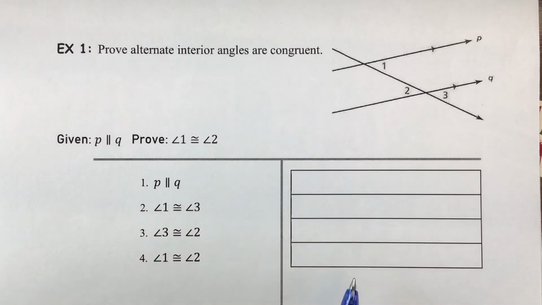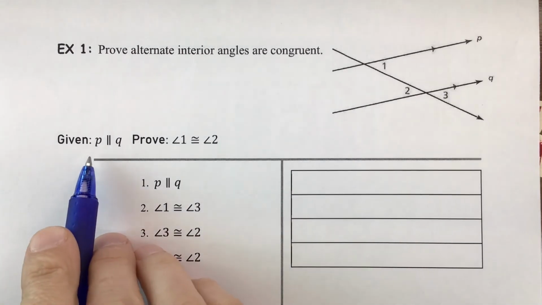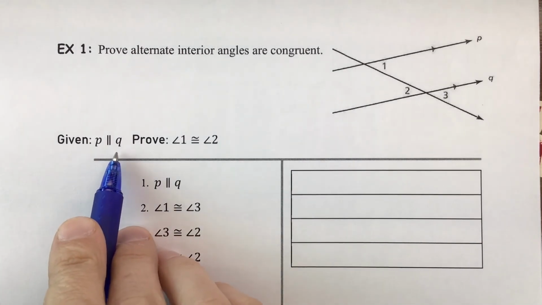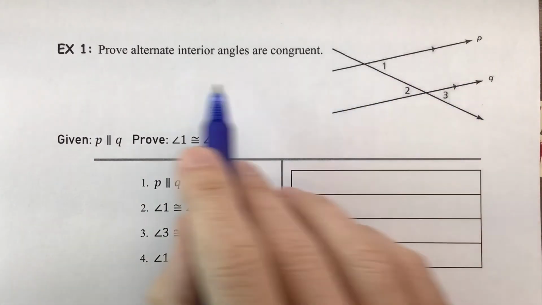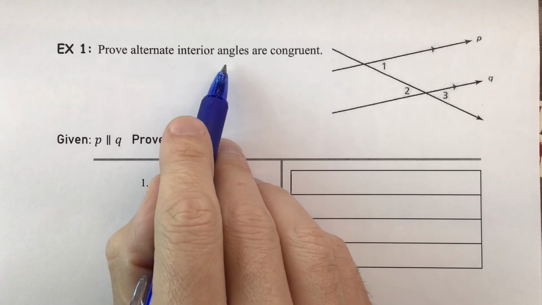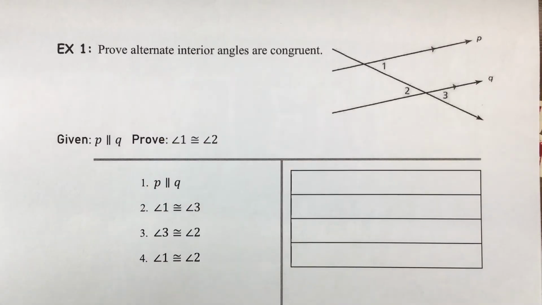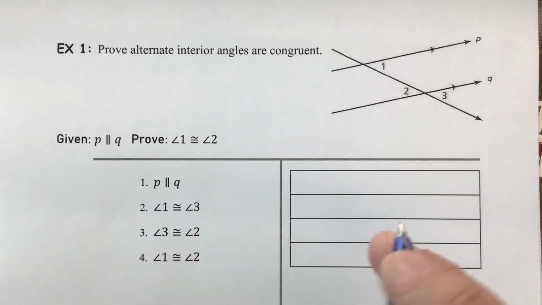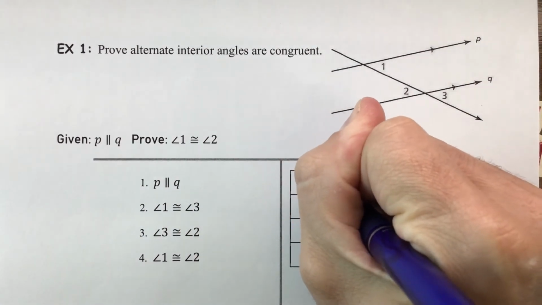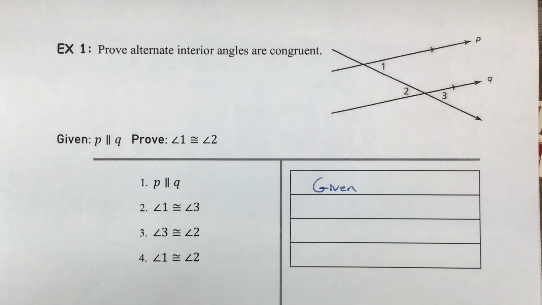So here's going to be our proof. The given information is that P is parallel to Q. If that was not provided here, if we did not have these as being parallel, then all this stuff about the alternate interior angles being congruent wouldn't matter. So this is our given information, and that is also going to be our first step here, which means that our first reason is given.